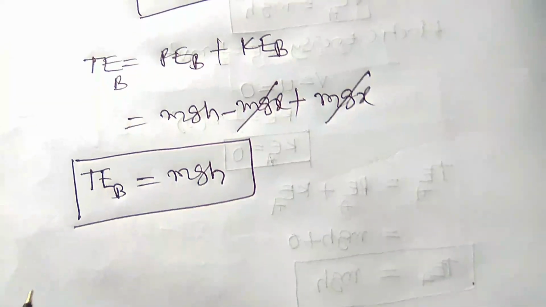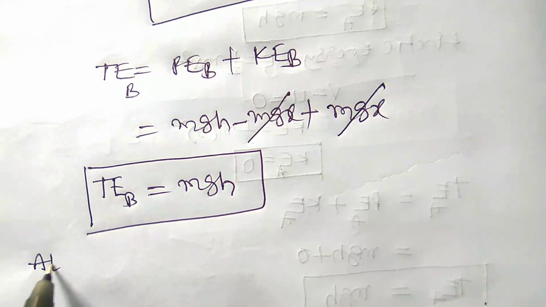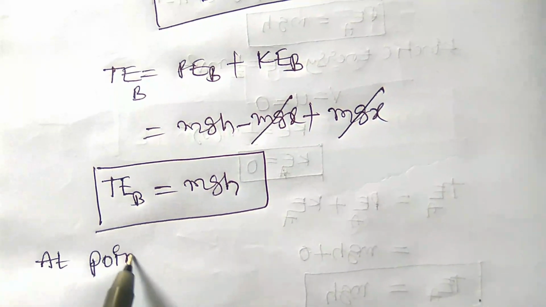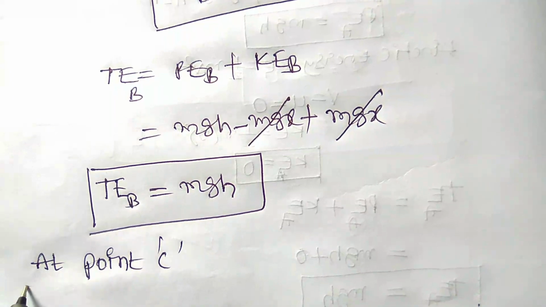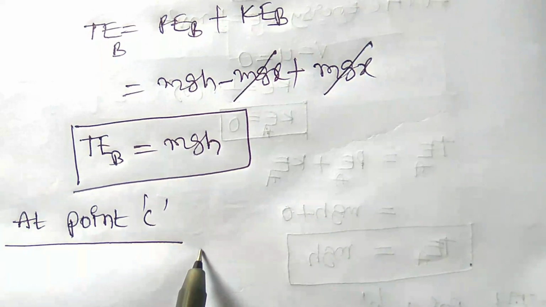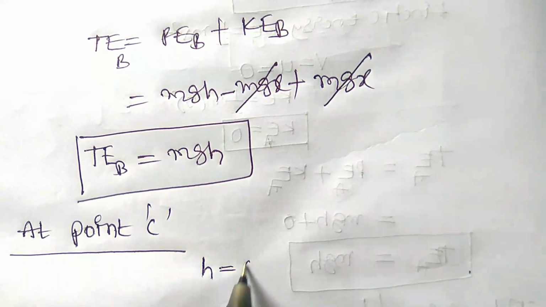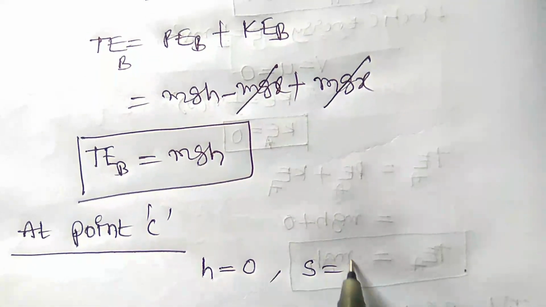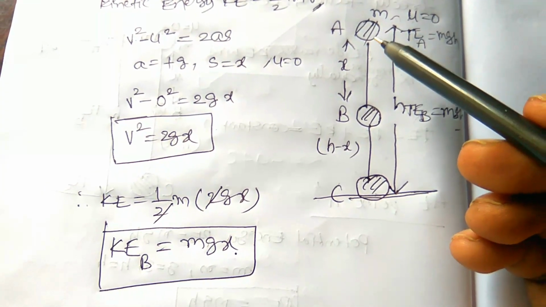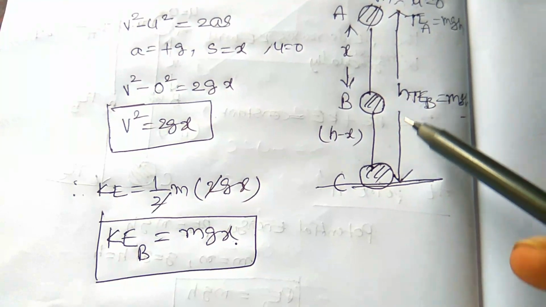Right? So now at point C. Point C is the ground level, the ground point, where h is equal to 0 and s is equal to h, because if your body travels h distance, then it reaches the ground point.